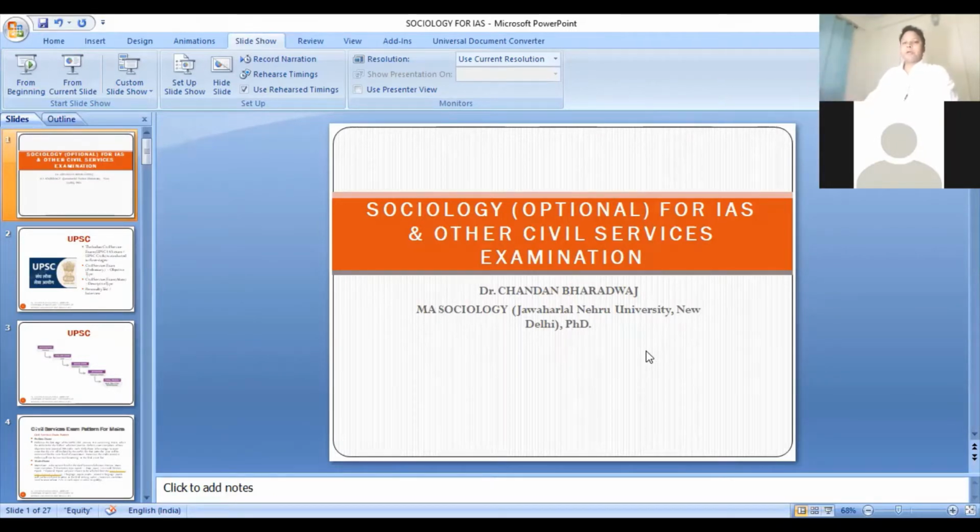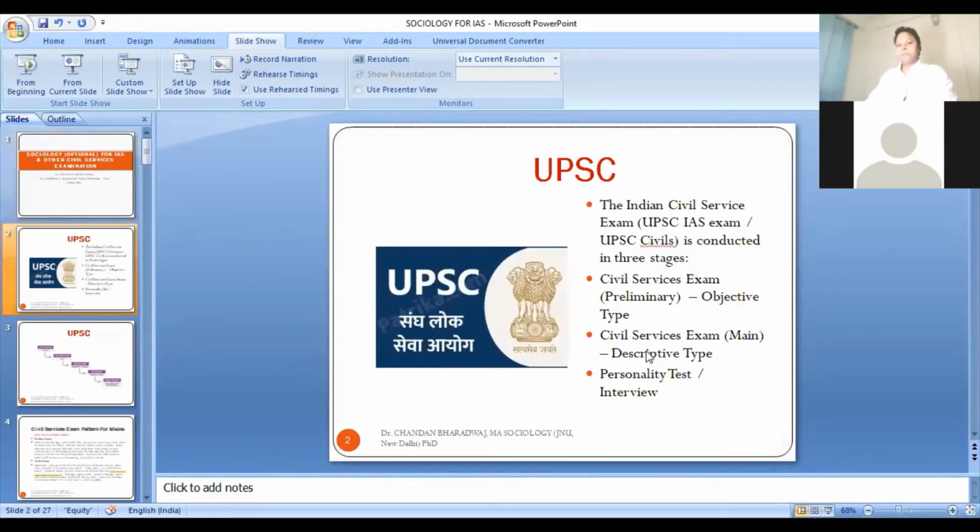Okay, so I will start with the very basic concept, the very basic idea of what the stages of this examination are. As you all know, this is an examination conducted by the Union Public Service Commission, and this examination has 3 stages. The first stage is the preliminary stage, PT, the second stage is the mains, the descriptive stage, and the third stage is your interview. In your PT examination, there will be 2 papers. One will be for CSAT, another one will be for the general studies objective paper. Once you qualify your PT examination, you will have to appear in your mains examination.